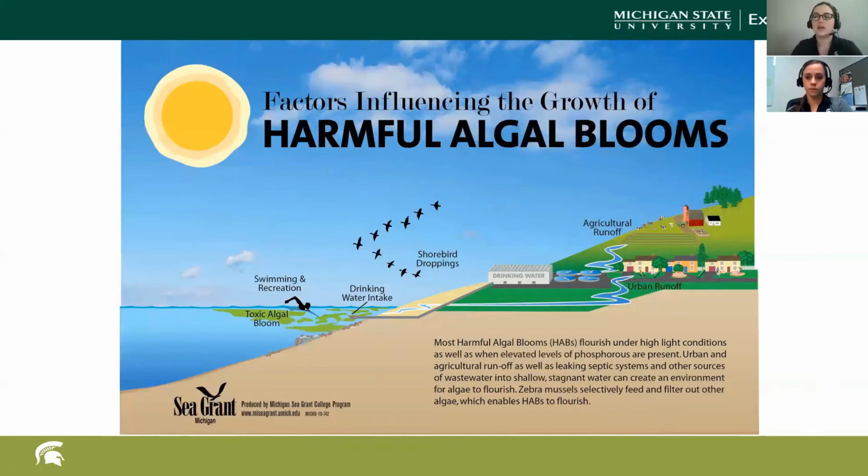But harmful algal blooms can have a big impact on watershed health and the Great Lakes. When they decompose, they can consume oxygen fish and other aquatic organisms need to survive. They can also degrade the quality of our drinking water, and some harmful algal blooms also produce toxins that can cause illness or irritation in pets, livestock, and humans.